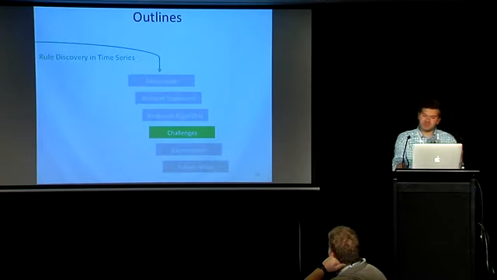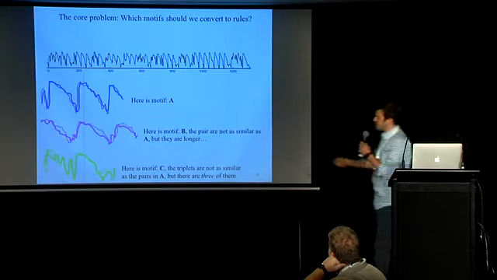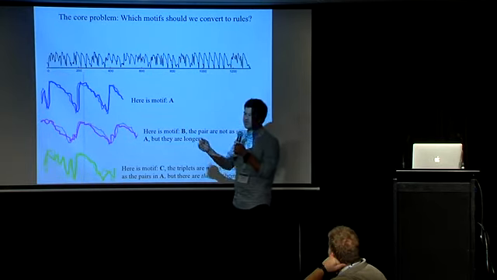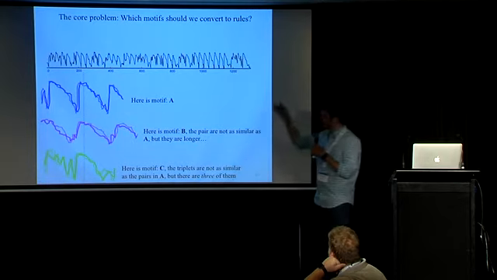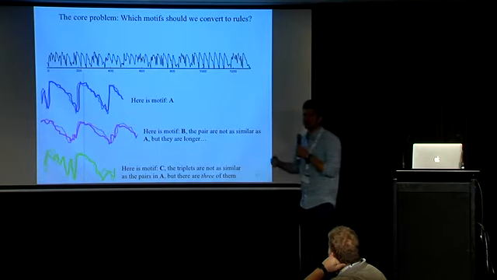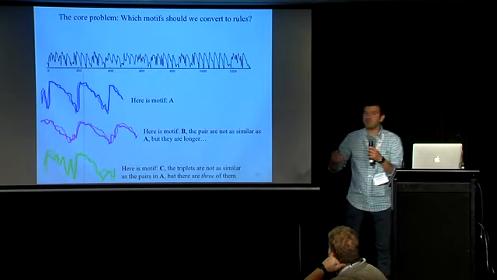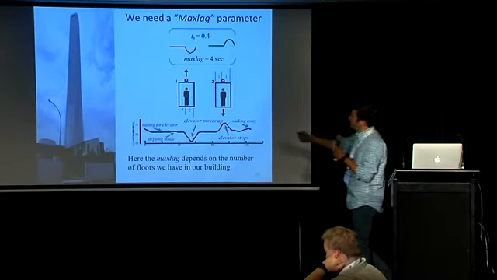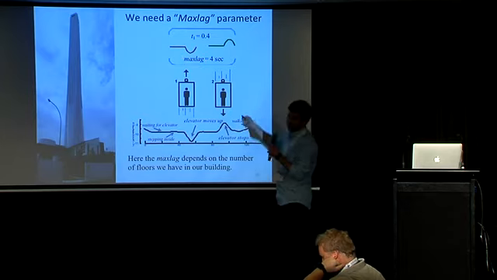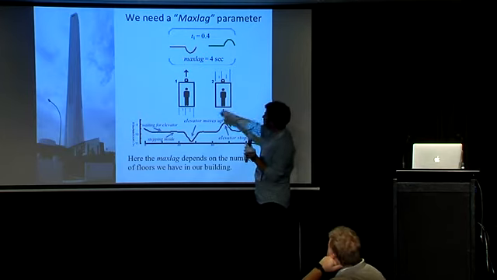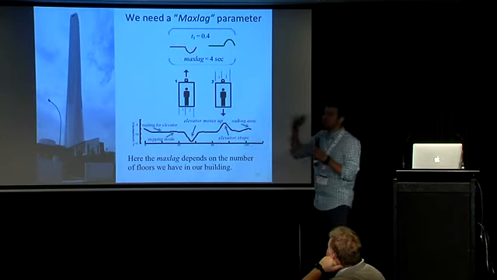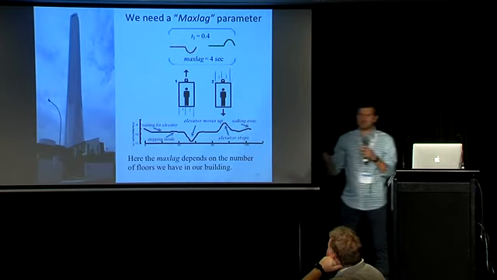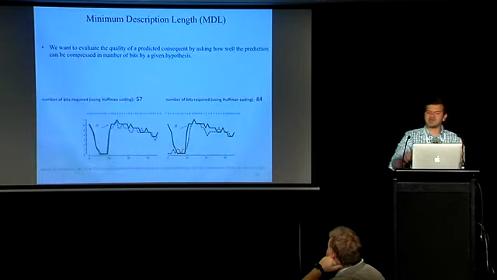All right, so there are 2 main challenges here. The first one is, let's say we have 3 different motifs with 3 different shapes or even lengths, and we split them from some point. Which one is a better rule? That's a problem. How can we rank the rules? And the second problem is, there's a parameter here called max lag. For example, in the elevator example, depending on the number of floors that you're going up, the max lag can be different. So how should we deal with that? I'm going to go back to the first challenge.